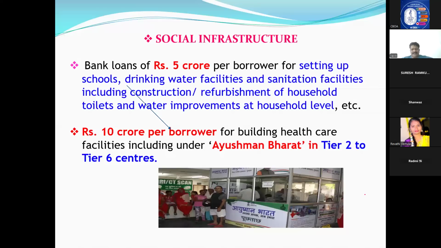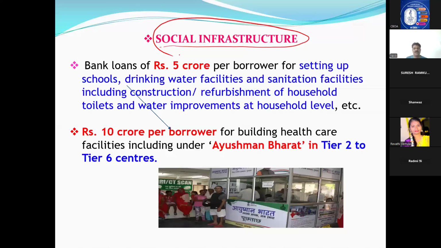Other than that, the Reserve Bank of India has given some more points. Let us see: bank loans to social infrastructure. First of all, understand the term social infrastructure. In rural areas, if anybody starts constructing hospitals, schools, or sanitation facilities like bathrooms, loans can be given up to 5 crores, and that comes under social infrastructure.